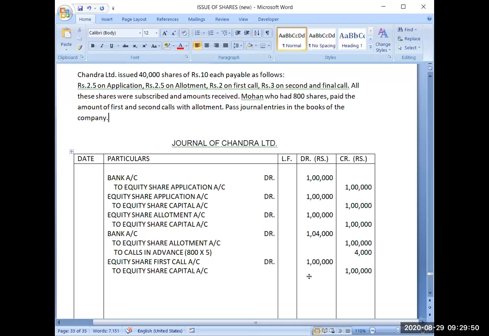Okay. Now, equity share first call account debit to equity share capital account. The amount will be changed now because it is 2 rupees per share, so it will become 80,000.